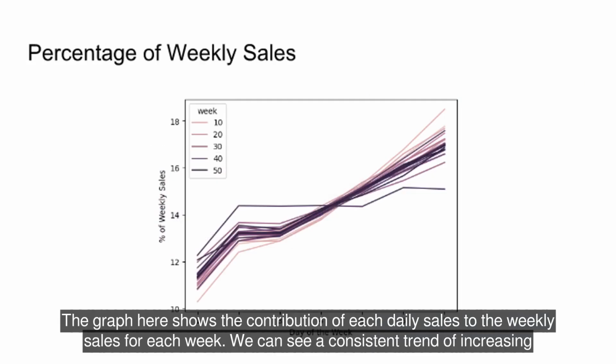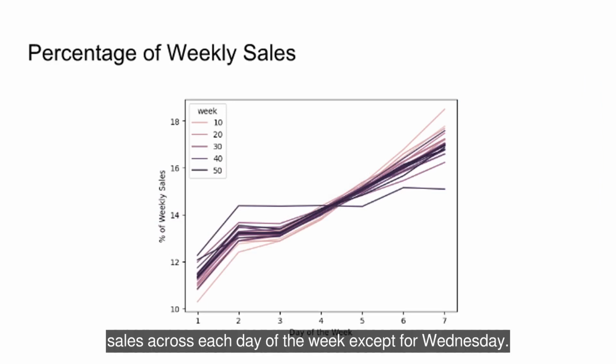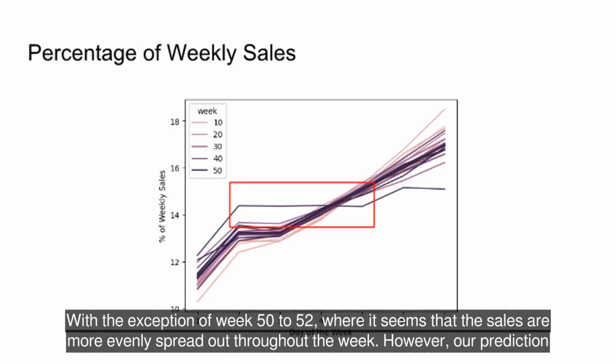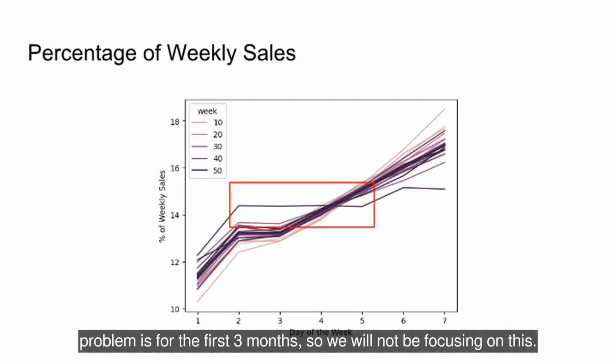The graph here shows the contribution of each daily sales to the weekly sales for each week. We can see a consistent trend of increasing sales across each day of the week except for Wednesday. From the different lines representing different weeks, we can also see that this upward trend is consistent throughout the year, with the exception of week 50 to 52, where it seems that the sales are more evenly spread out throughout the week. However, our prediction problem is for the first 3 months, so we will not be focusing on this.